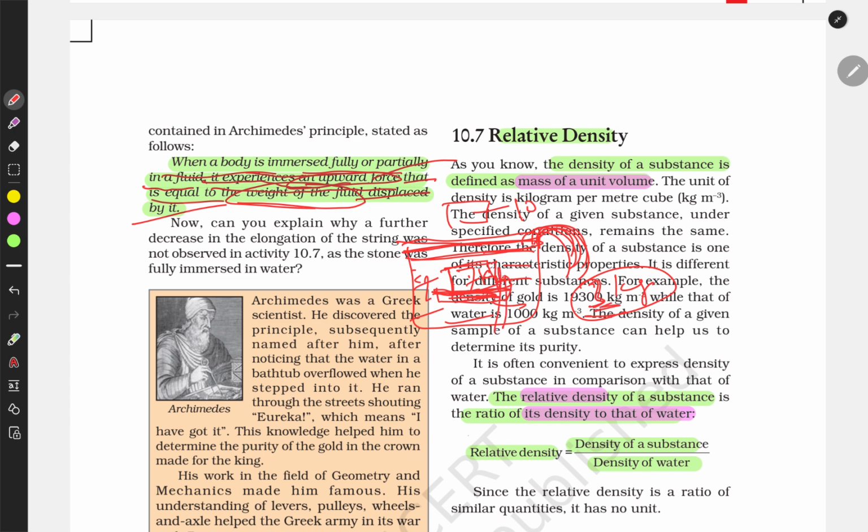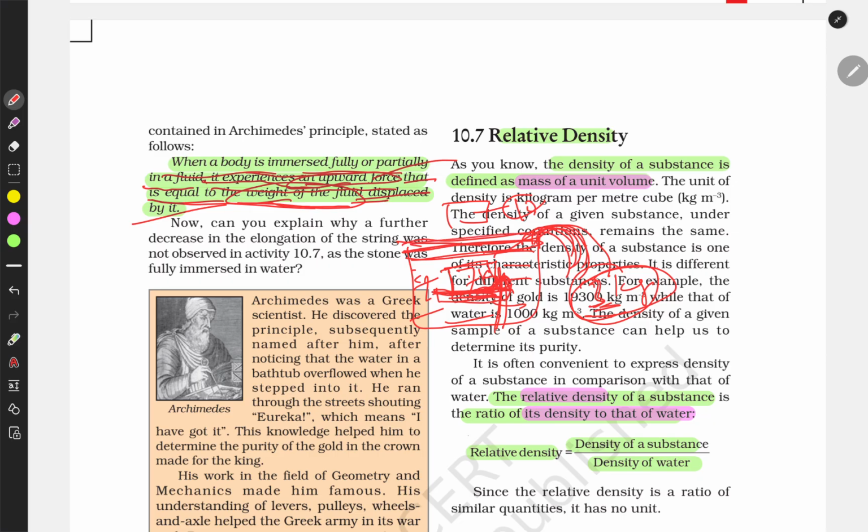There is an upward force of 3 kg here, which is equal to the weight of the fluid displaced by it. It displaced 3 kg. So this is what Archimedes' principle says. It becomes 7 kg from 10 kg. Why?